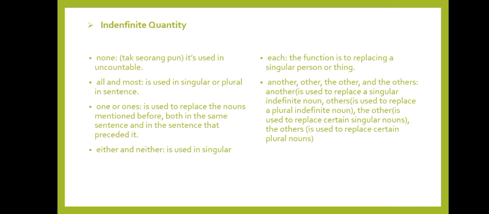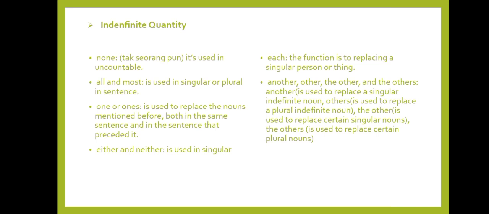For the fourth, either and neither are used in singular. Each, the function is to replace a singular person or thing. And another, other, the other, and the others.